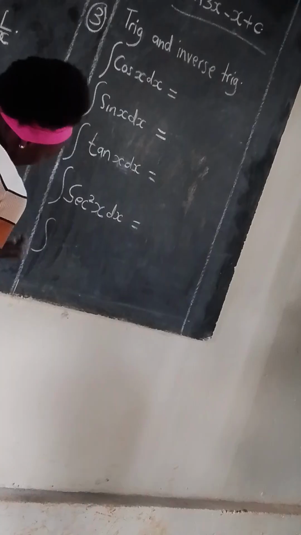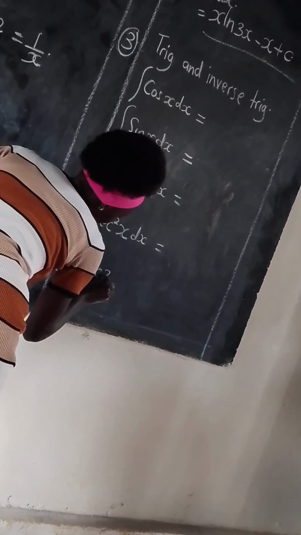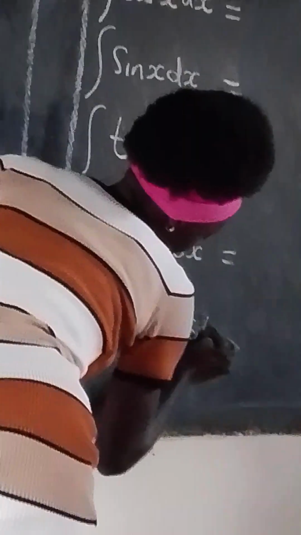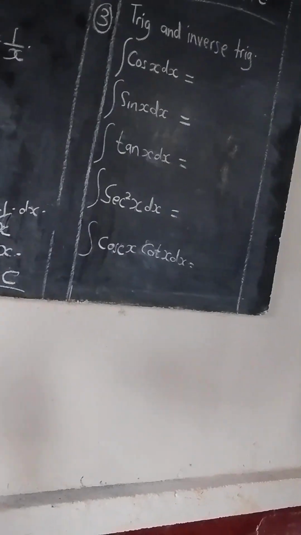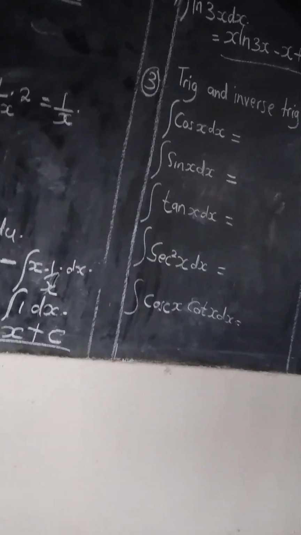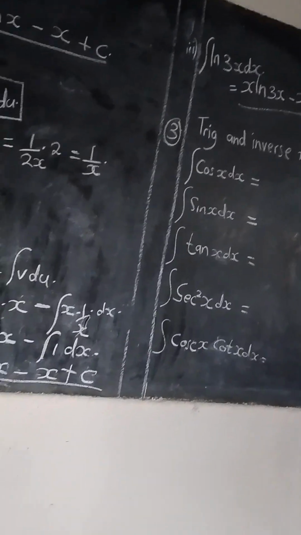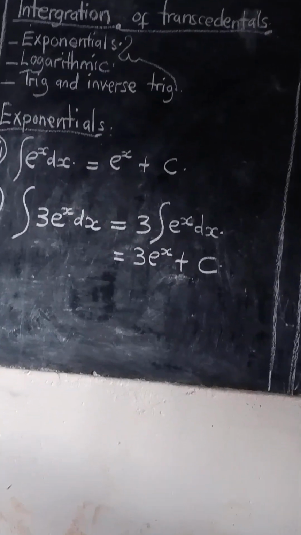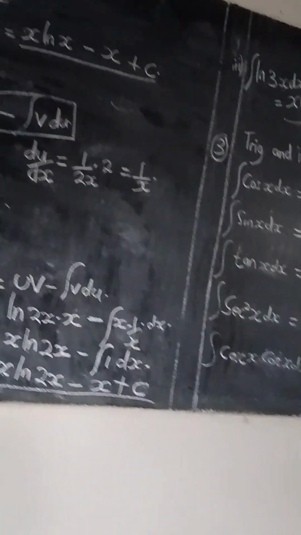If you integrate the cosec dx, then the cot, we have, if we integrate the cosec squared. Here we go with our examples.